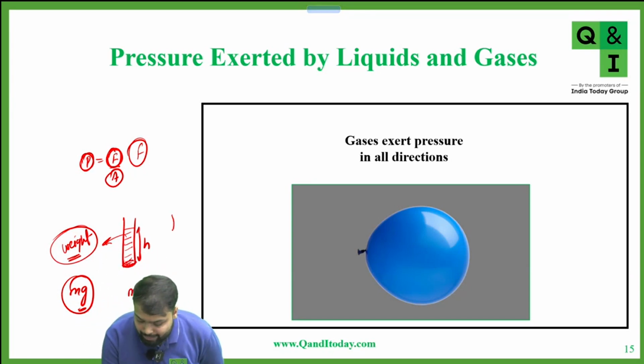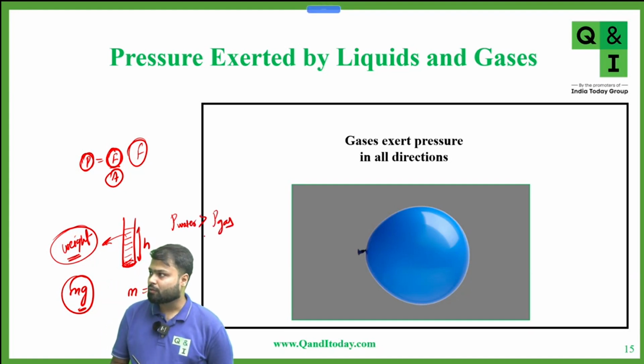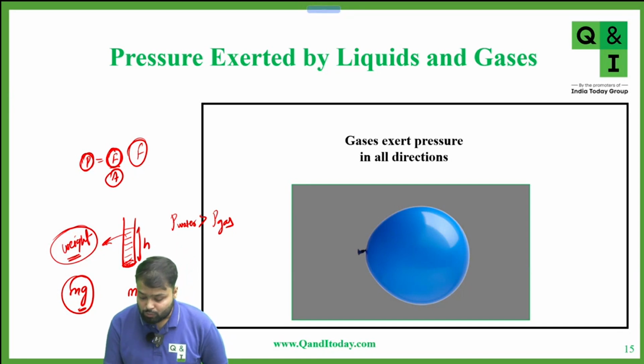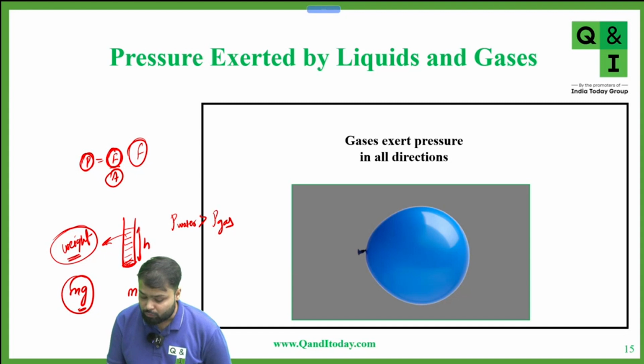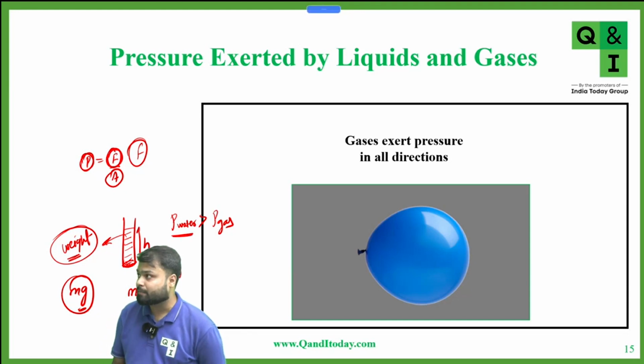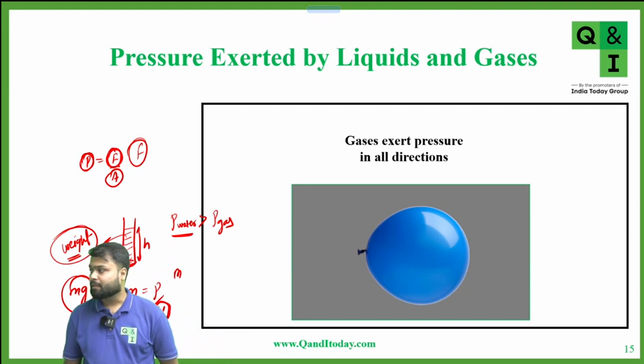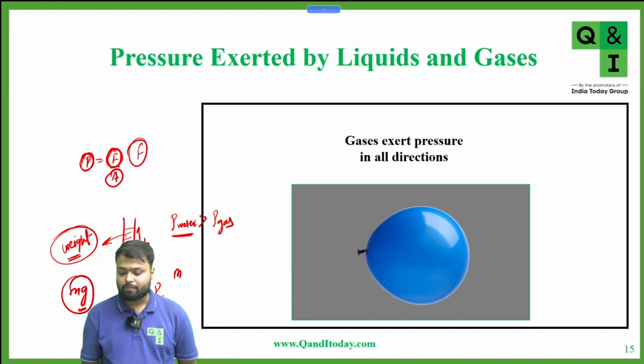Now you know that the density of water is more than the density of gas. Yes or no? Yes, sir. So if you take the same volume, then also if density of water is more, then for the same volume, mass of water will be more as compared to gas. Yes or no? So directly you can't compare. Okay? There are so many constraints.